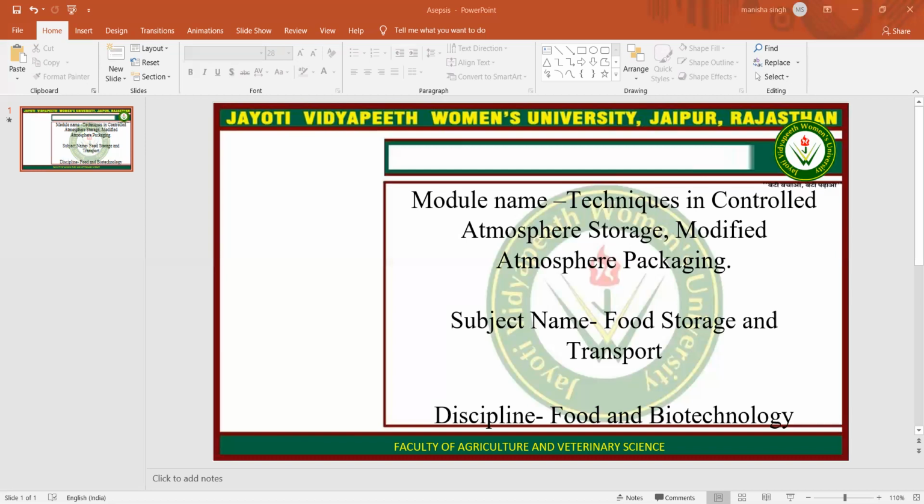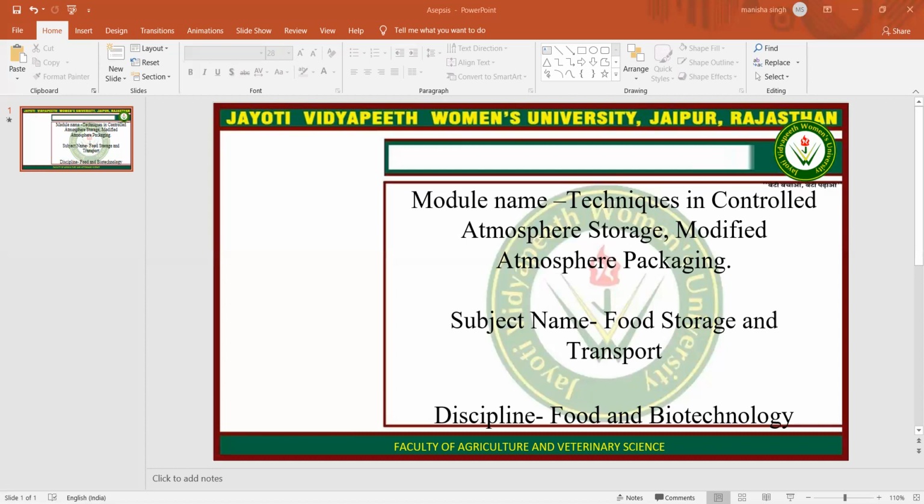It is possible to improve gas control in MAP by adding absorbers of ethylene, carbon dioxide, and oxygen. Oxygen absorbers: iron powder is used commercially as the active ingredient, for example ferric oxide and iron oxide. Carbon dioxide absorbers are lime, freshly hydrated high calcium lime, activated charcoal, and magnesium oxide. Ethylene absorbers are potassium permanganate, builder clay powder, hydrocarbons, and silicons. And there are two types of MAP: active modification and passive modification.